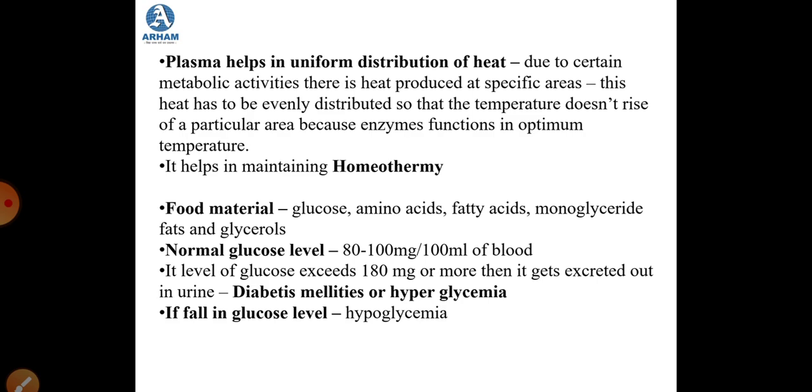The glucose is excreted out in the urine, and this condition is known as diabetes mellitus, or also known as hyperglycemia. And if the glucose level falls, that means if it is less than 80 in the body, the condition is known as hypoglycemia. So the level has to be optimum between 80 to 100 milligrams per 100 ml of blood. If it increases to 180 or more, then the condition is known as hyperglycemia or diabetes mellitus. And if it falls below 80, then it is known as hypoglycemia.